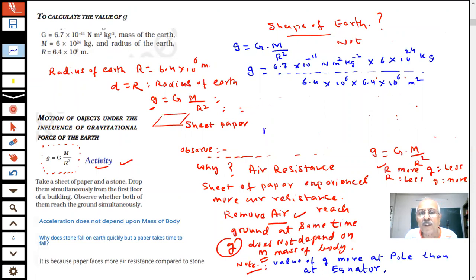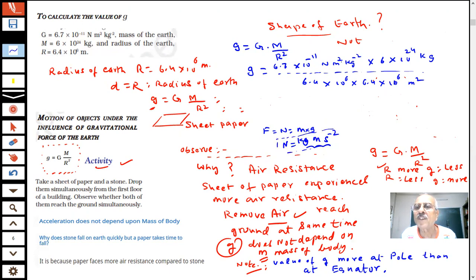What is a Newton? Newton is mass into acceleration, kilogram meter second minus 2. This Newton you can replace by this unit, and get the answer of g, students.